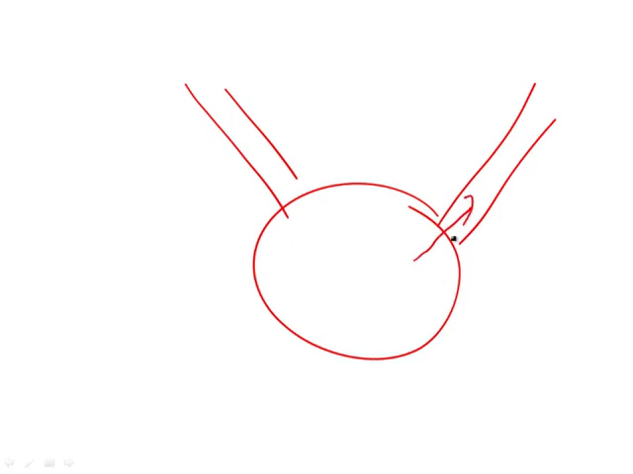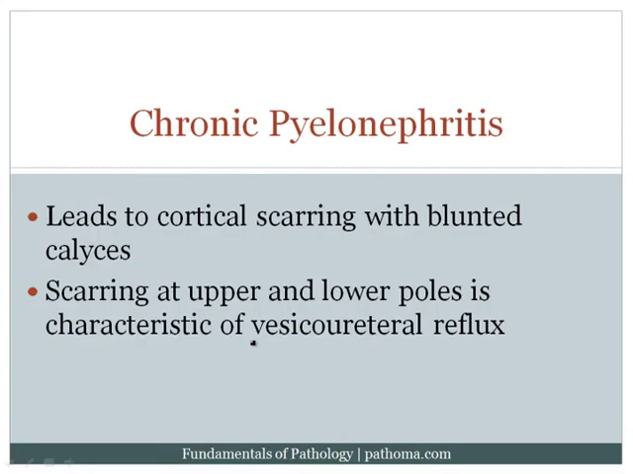However, if there's a malformation of this angle or of this apparatus, there can be an increased risk of reflux up into the kidney. And the reflux up into the kidney could then result in chronic scarring and interstitial fibrosis with atrophy of the tubules, which is called chronic pyelonephritis. Now, on gross exam, in chronic pyelonephritis, the kidneys will show cortical scarring and blunted calyces.